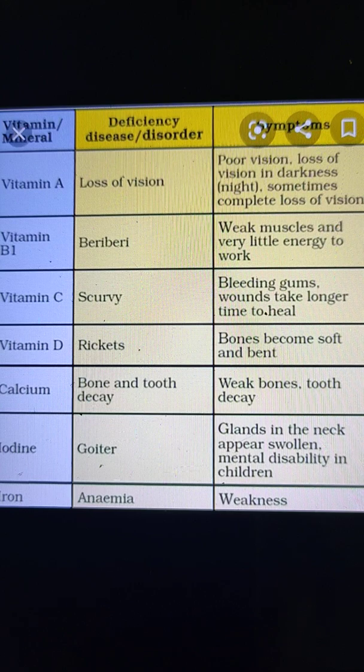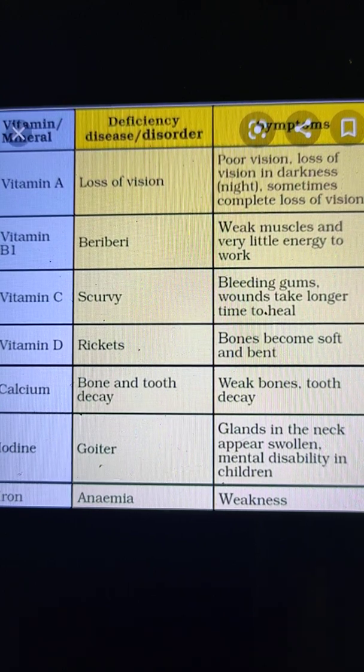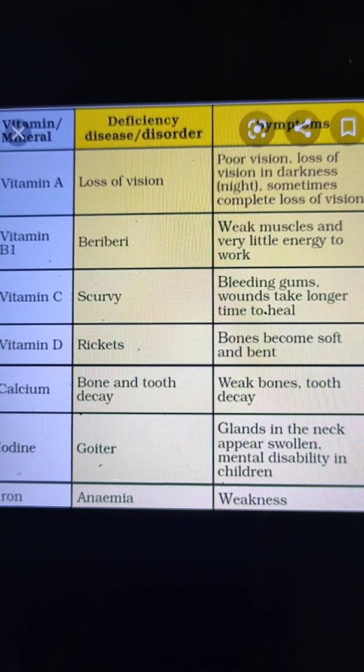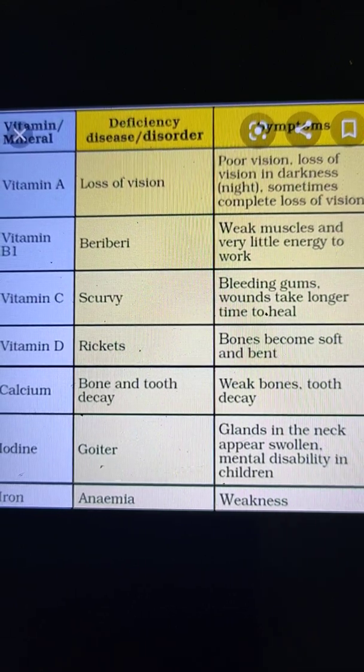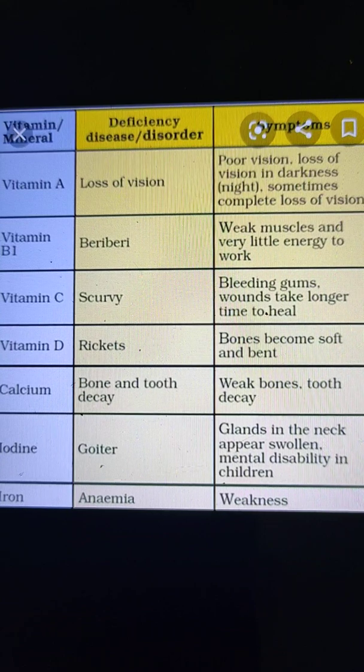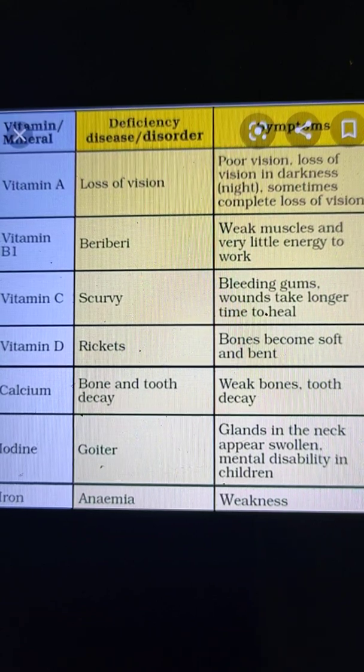So due to the deficiency of vitamin A in our body, we may not be able to see anything in the dim light or in the darkness. All right. So it is very important to include the sources of vitamin A in our diet, and the sources are green leafy vegetables and carrots, fish liver oil and liver. There are so many sources of vitamin A.